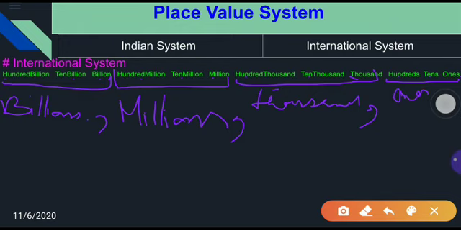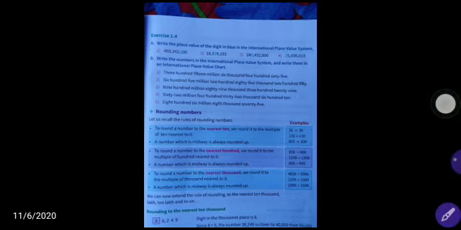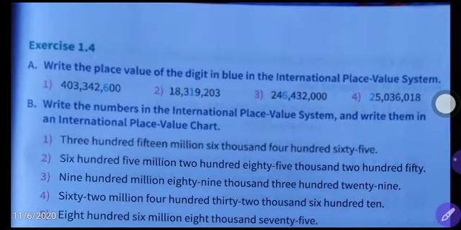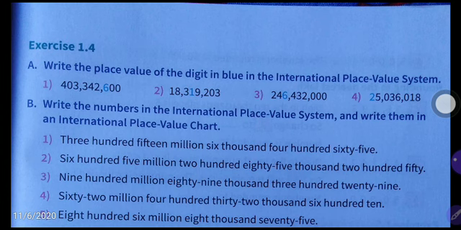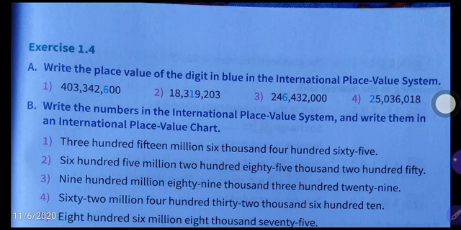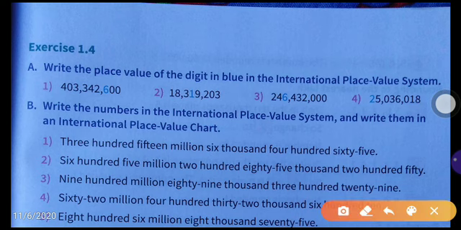Open exercise 1.4 in your book. Here you see, write the place value of the digit in blue in the international place value system. In the first number, which digit is given in blue color? 6. From the right side you count ones, tens, hundreds place. So what will the place value of 6 be? 600.